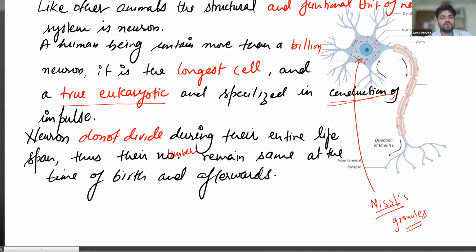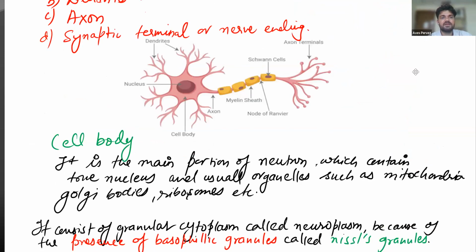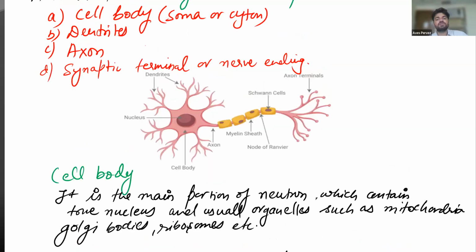So we can simply say that it is divided into three main parts. I will explain one by one. The first part of the neuron is this one, and this is called the cell body. We also call it the cyton and soma.